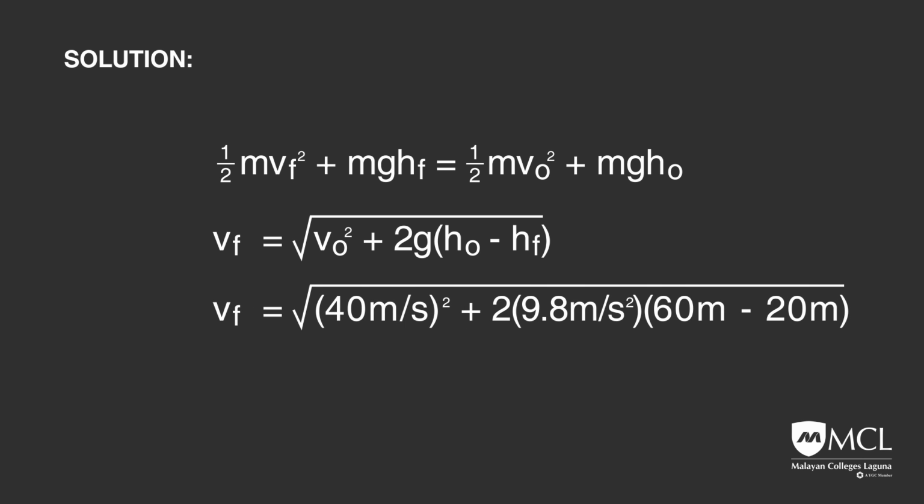The square root of (40 meters per second) squared, plus 2 times 9.8 meters per second squared, times (60 meters minus 20 meters). Vf equals 48.83 meters per second.